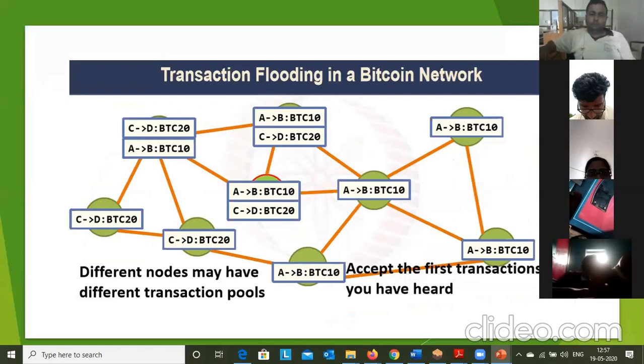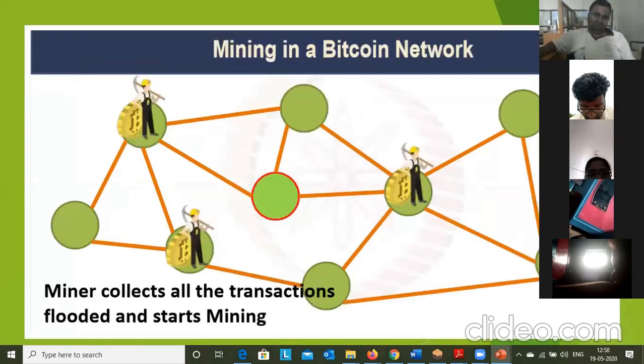Now different nodes may have different transaction details, and they accept the first transaction that they have heard. That is very important. After performing the transaction, it is unconfirmed. Alice sent 10 Bitcoins to Bob, and that is unconfirmed because a miner has to approve it and other nodes have to validate it. So how will the miners do that?